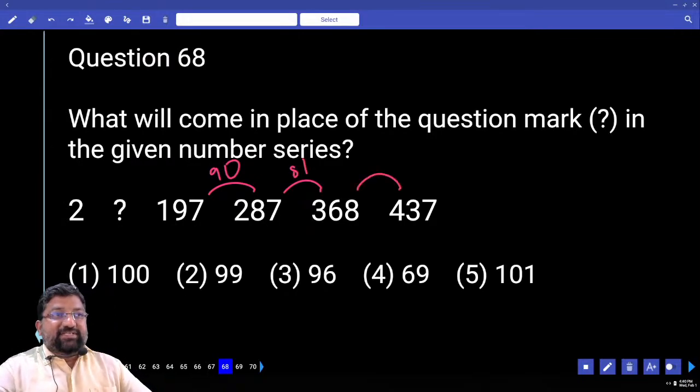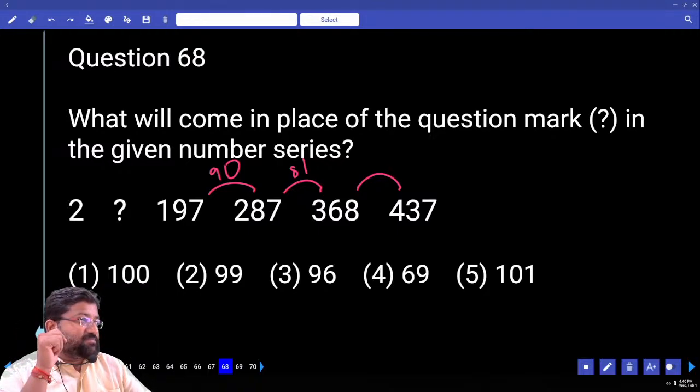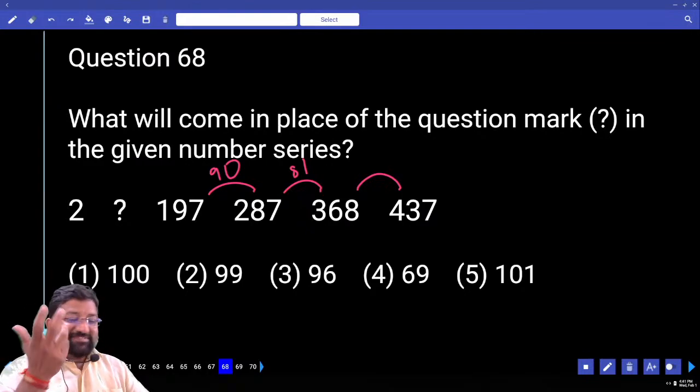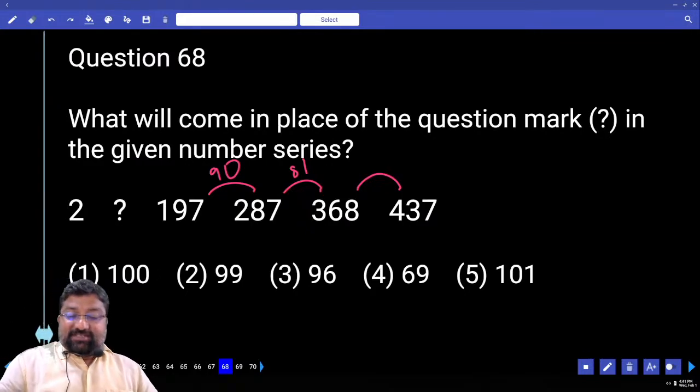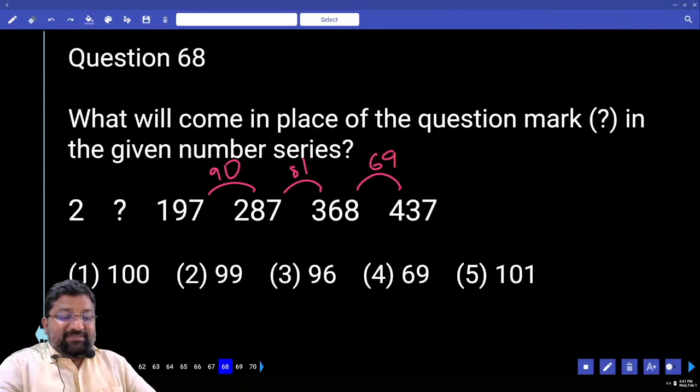How much is this? 368 plus 69 is 437. What is the difference of the last 2 numbers? It is 89. 89 means 360 plus 80 would be 440. Come on, how much is this? 69. As soon as you see them, any guesses?